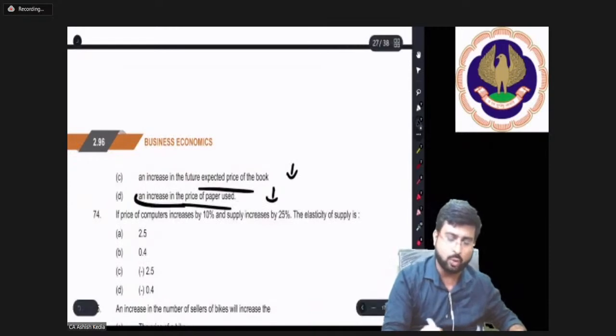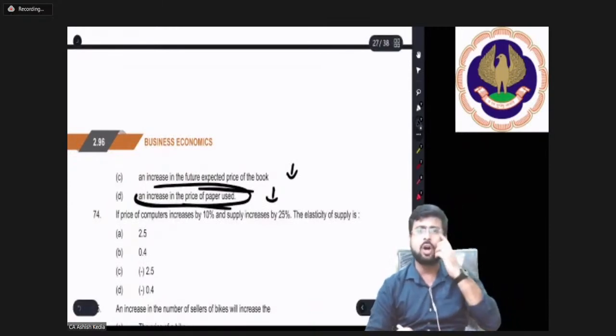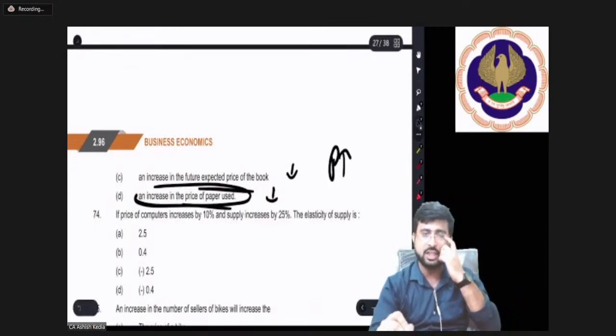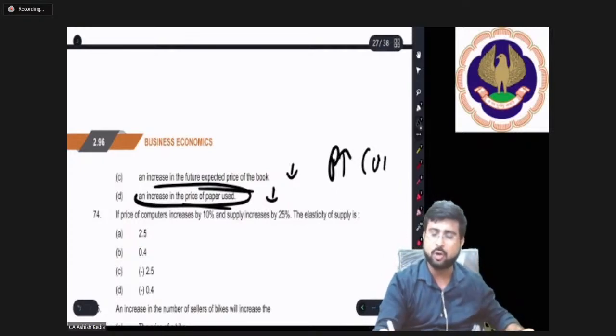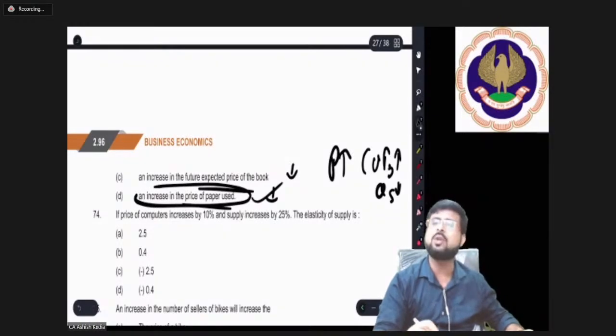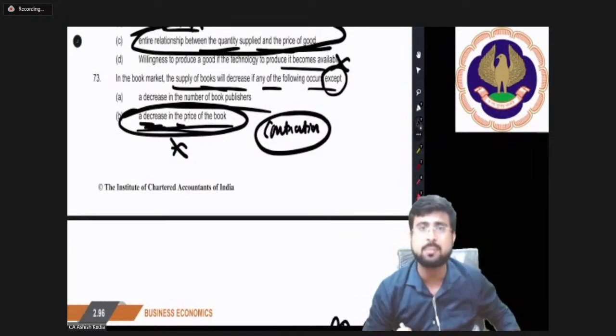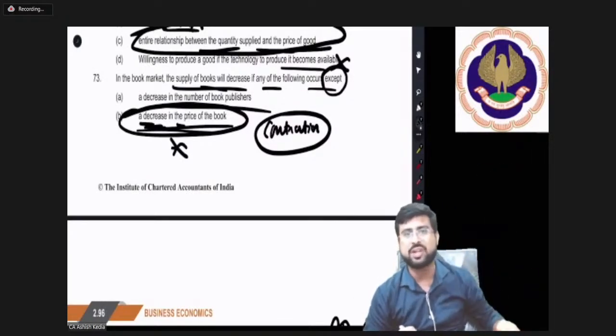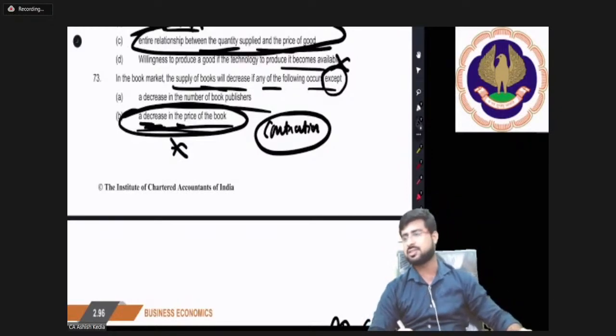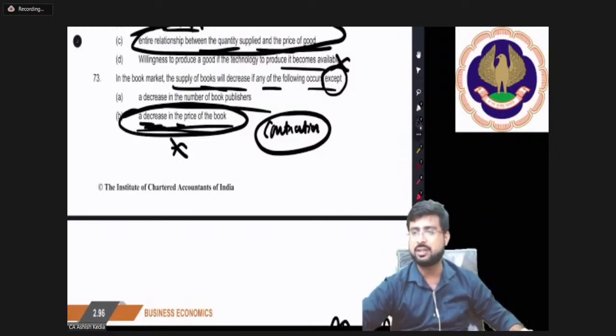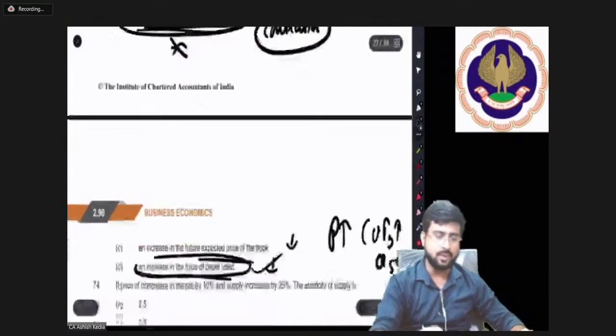Most of you are telling, sir, why D? D is wrong, no? If paper is becoming more expensive, the cost of production of book will go up, and so quantity supplied of book will go down. So D is absolutely correct. It is B which is incorrect, because the word decrease cannot be associated with own price of the book. Is it crystal clear, everyone, why 73 will have B as its answer? Come on, everyone, is it clear? Okay, great.